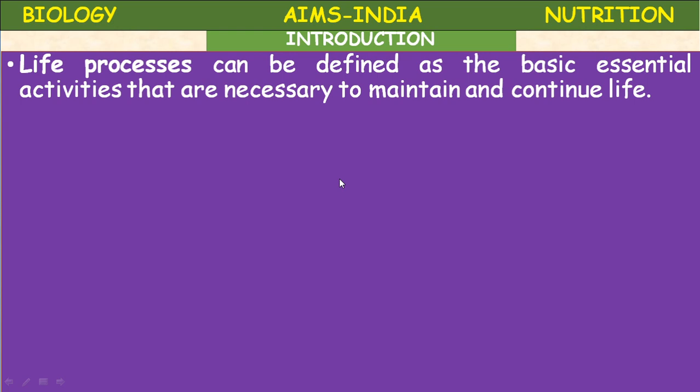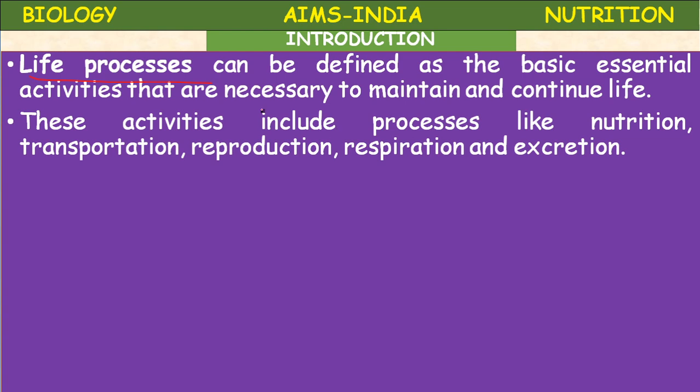Life process. Life process can be defined as the basic essential activities that are necessary to obtain, maintain and continue life. These activities include processes like nutrition, transportation, reproduction, respiration, and excretion.